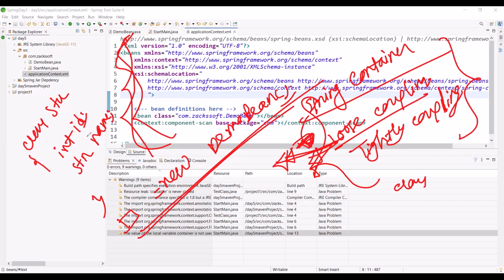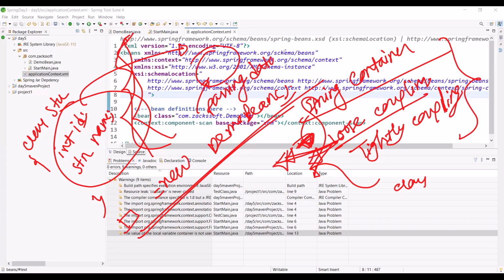Whenever we are creating an object using the constructor, we are passing data, right? Means data and code both are together, right?